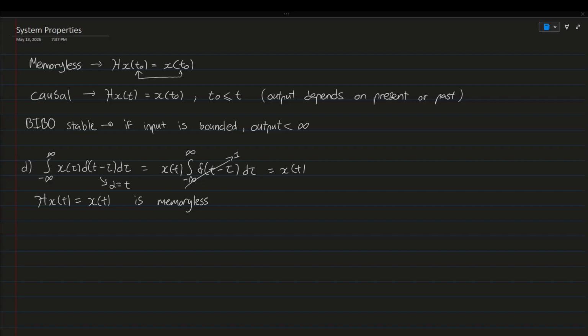Now, is it going to be causal? Yes, because it's always going to depend on the present. For all t naught, we're going to have x of t naught, and it's going to give us, as the output, x of t naught, after it goes through the system. So it is causal.